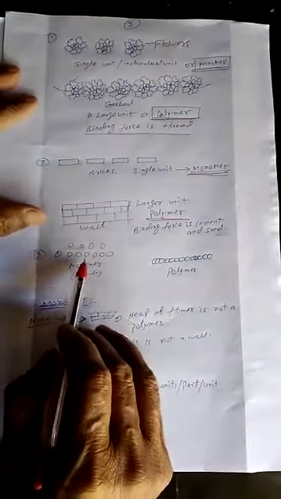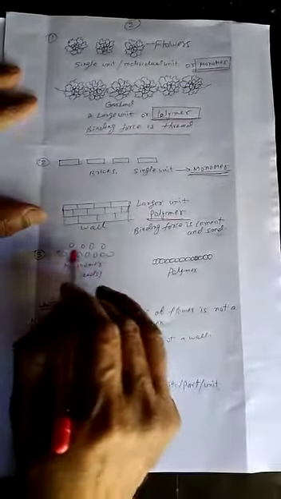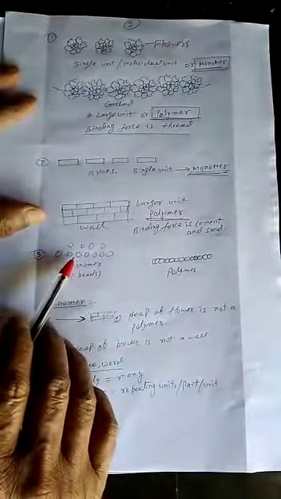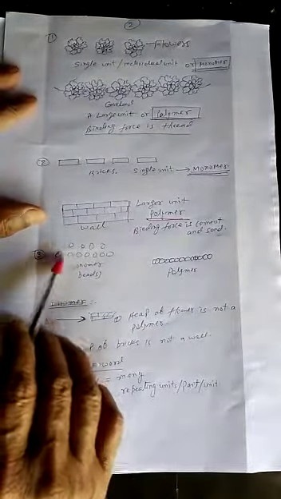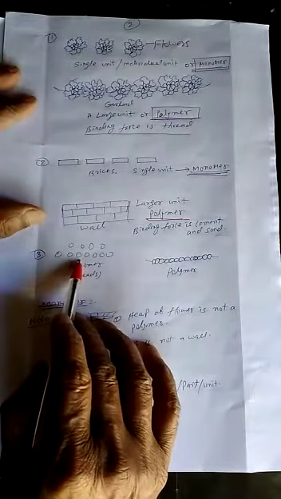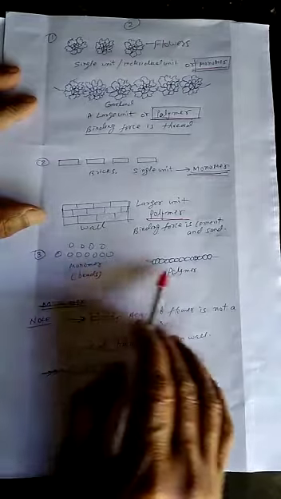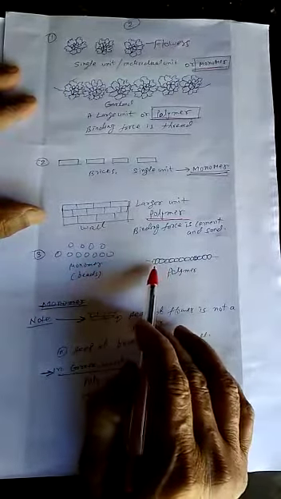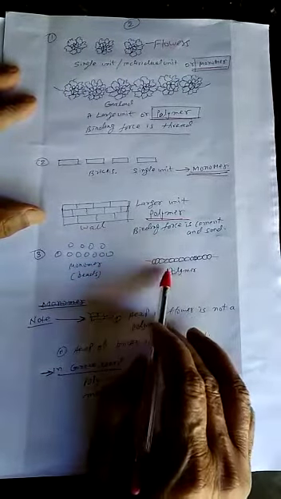Here third example is bead. Each circle indicates a bead. This is the single unit, and when a large number of single units have been bound together, then this forms a polymer. This is the bead. Individually it is bead, and when these are combined together, joined together in end to end fashion, then this is known as polymer.